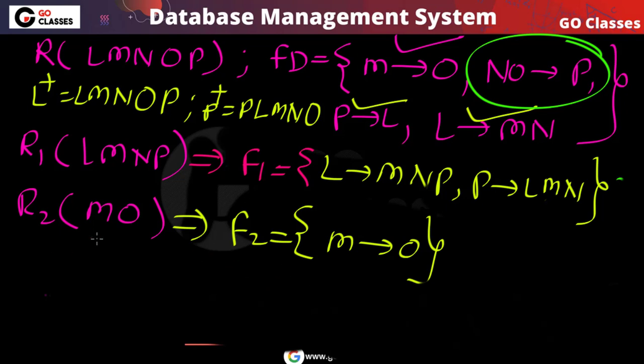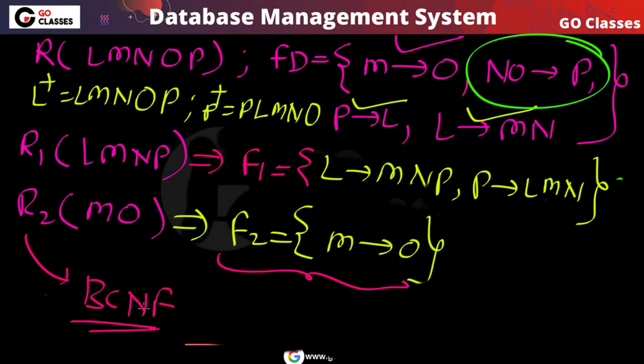You can notice here we only have two attributes. Because we have two attributes, this relation R2 is in BCNF, because every relation with two attributes is in BCNF. So this is in BCNF. Now let's see this relation R1.